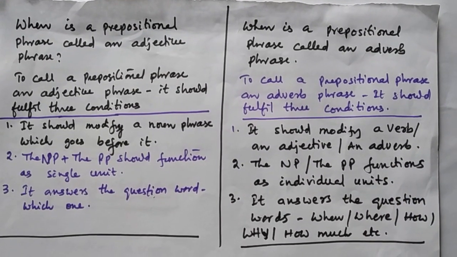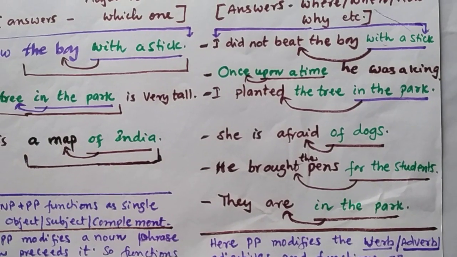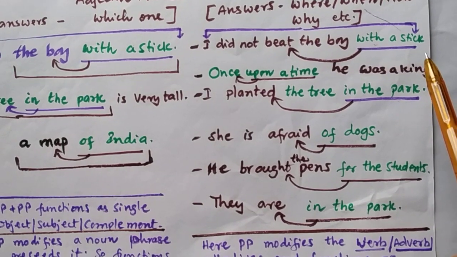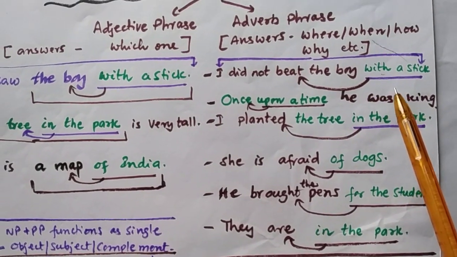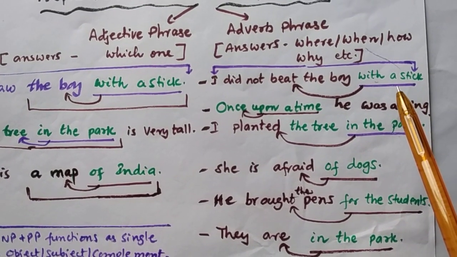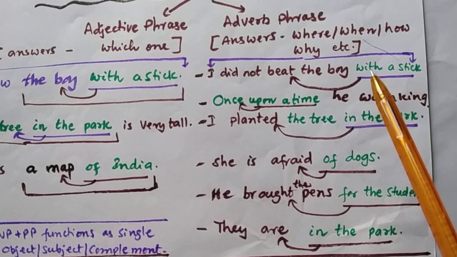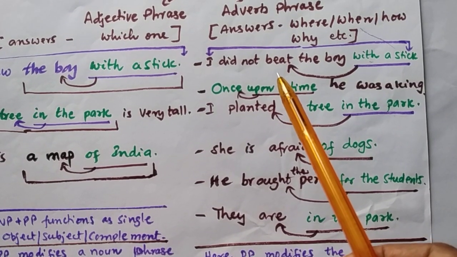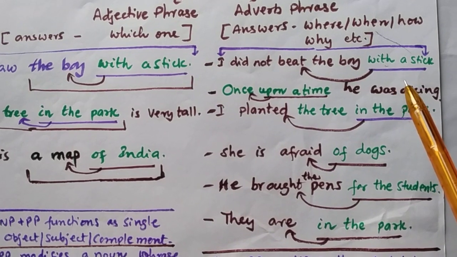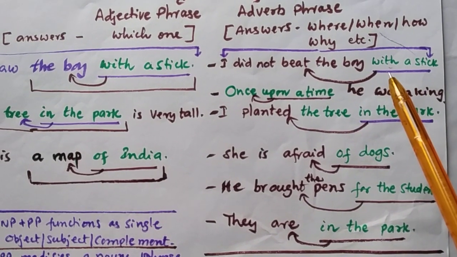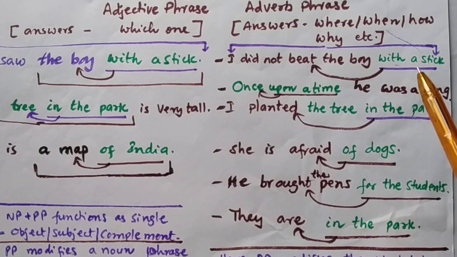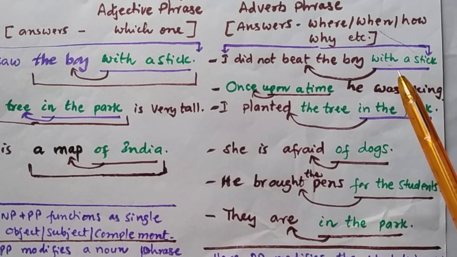Let us see with some examples. I did not beat the boy with a stick. Here the prepositional phrase is with a stick. Here this prepositional phrase is called an adverb phrase because it describes the verb beat here, first one, and this noun phrase and this prepositional phrase work as individual units, and third one, here it answers the question word how.